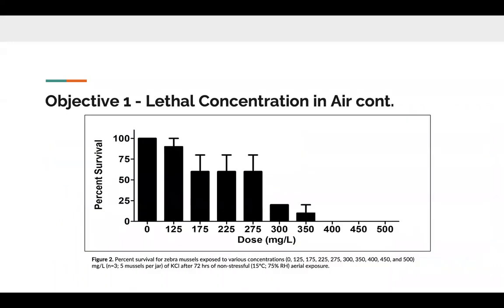And so the results from this, on this figure, you can see the percent survival and the different potassium chloride concentrations that we tested. We originally started lower, assuming that it would be near what we had found in water, as aerial exposure is more stressful in these mussels, but we quickly found that this dose needed to be much higher, and we assume that this is most likely because the mussels are not actively filtering the solution when they're exposed to air. And so we were able to determine that that lethal concentration was between 350 and 400 milligrams per liter.